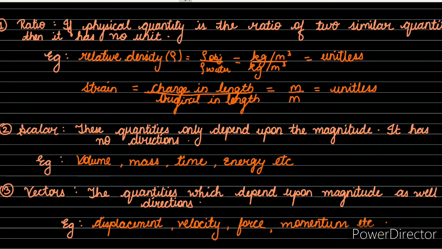We'll be going further into details. So a scalar quantity depends only upon the magnitude, that is its values, and vector quantities depend on magnitude as well as directions. The examples are displacement, velocity, force, momentum, etc.